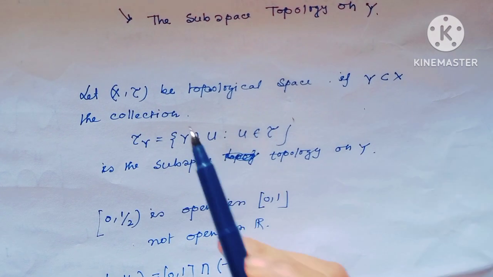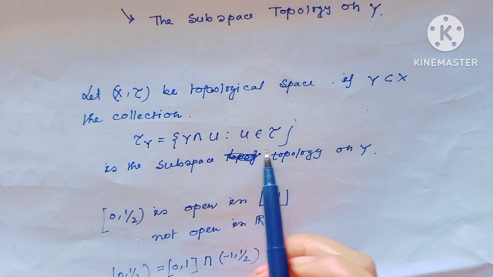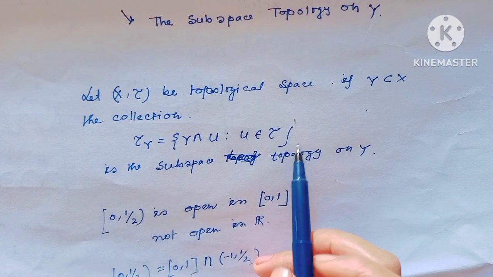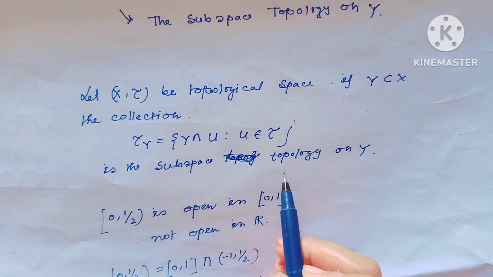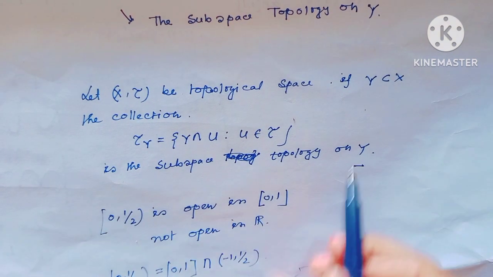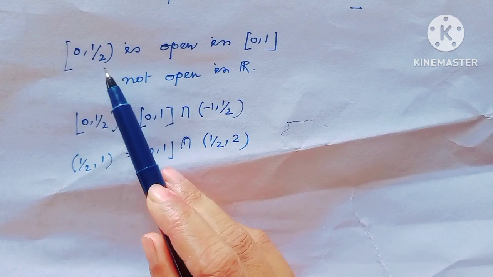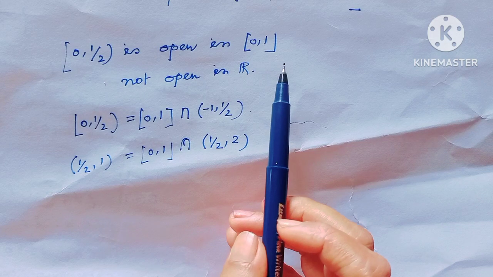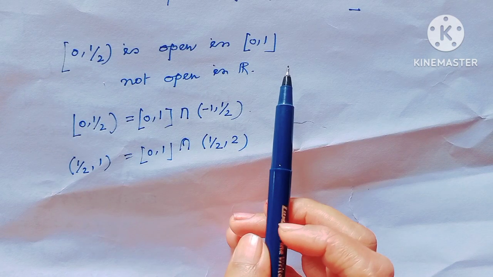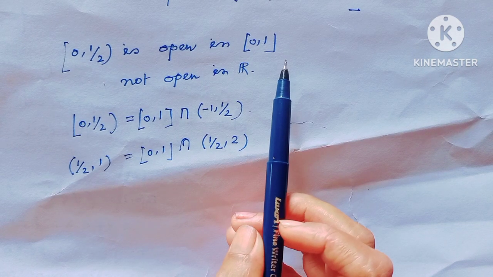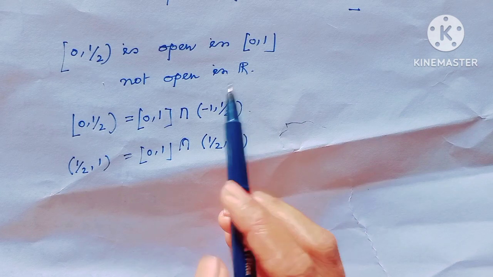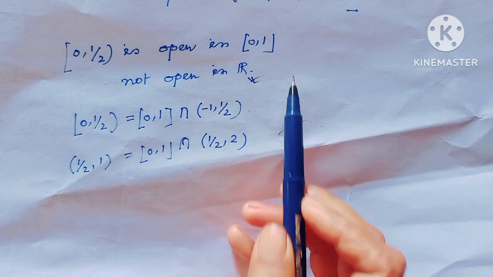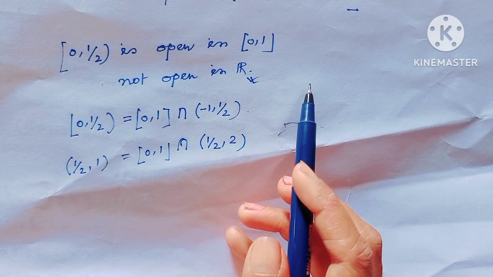Since I have considered (X, tau) to be a topological space, U belongs to tau, and this is called the subspace topology on Y. As an example, the interval closed 0 to open half is an open set in the closed interval [0, 1], but not an open set in the usual metric space. We all know this. Why?